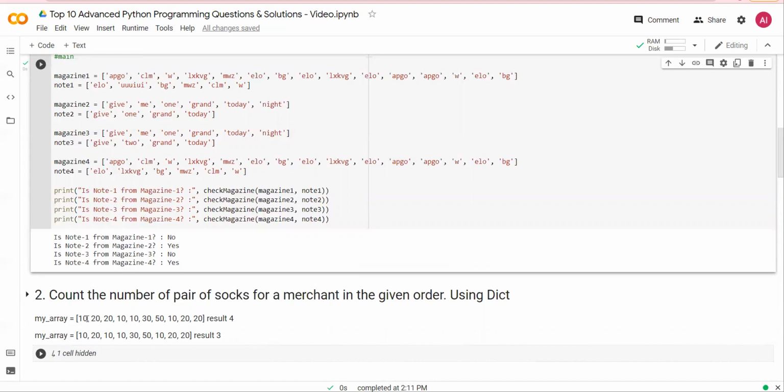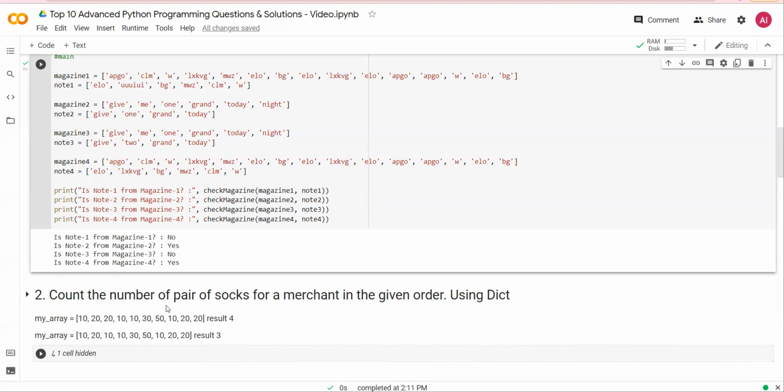So socks should always be sold in pairs. So 10 and 10 is one pair, 20 and 20 is the second pair. Again, 10 and this 10 is the third pair, and the 20 and 20 is the fourth pair. In the second one, the 20 here has been removed. Therefore, the number of pairs is 3.